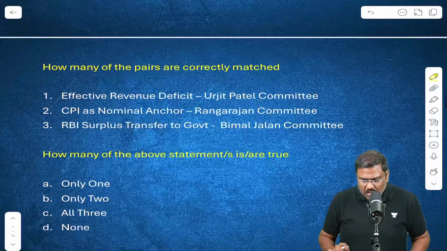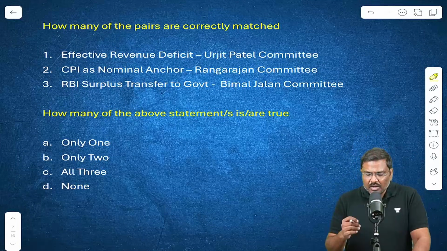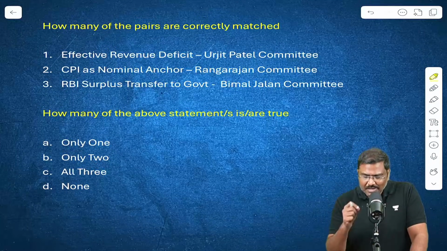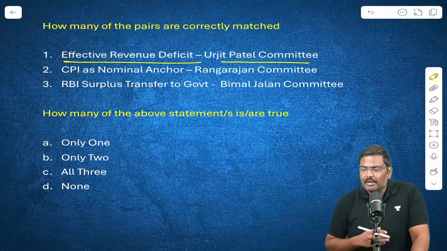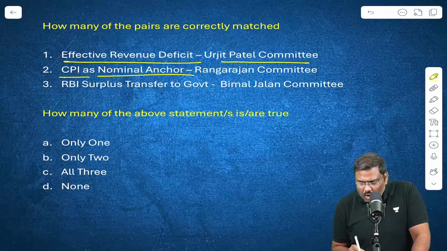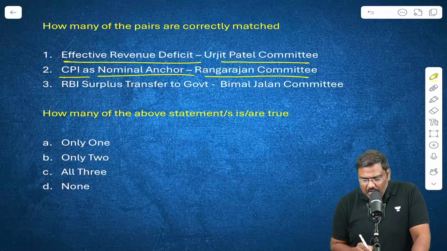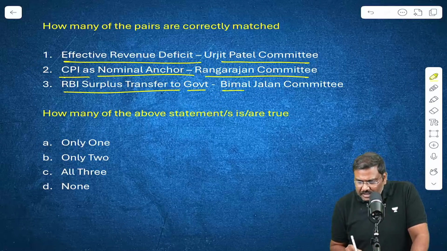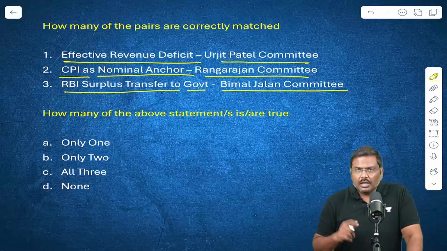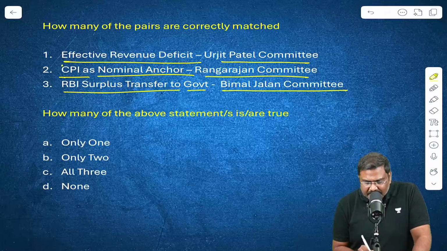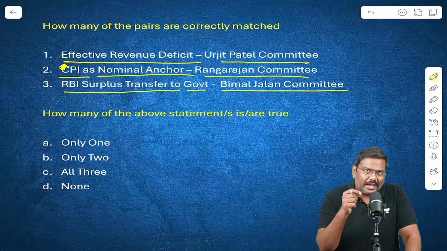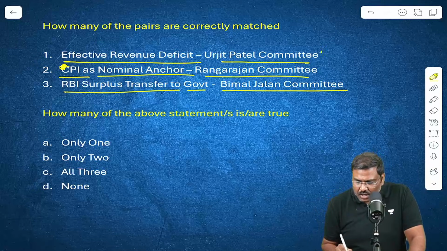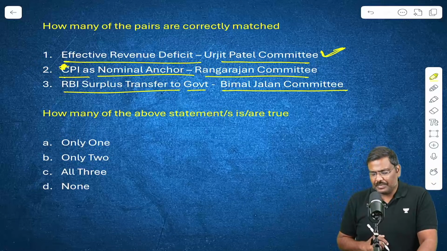Let's go forward now. Question number 3. How many of the pairs are correctly matched? Effective revenue deficit, Urjit Patel Committee. CPI as a nominal anchor, Rangarajan Committee. RBI surplus transfer to government, Bimal Jalan Committee. Now listen to me carefully. The recommendation that CPI be used as a nominal anchor for policy making was given by the Urjit Patel Committee.